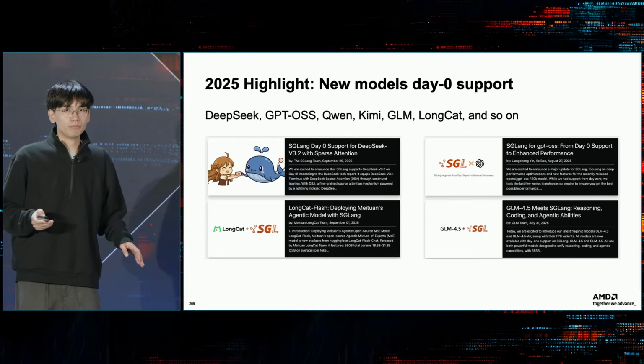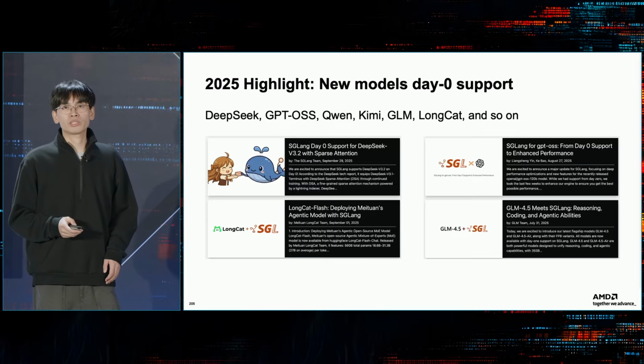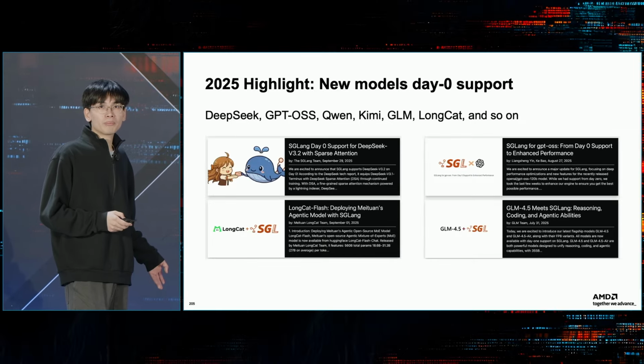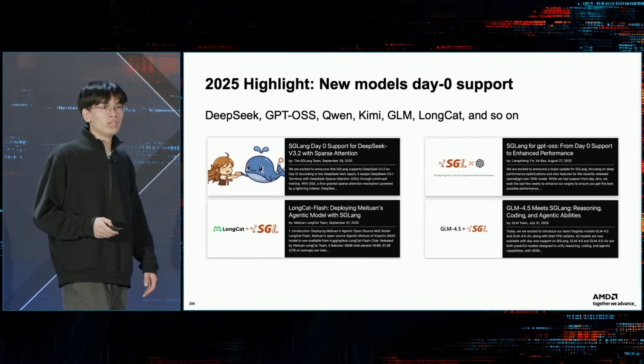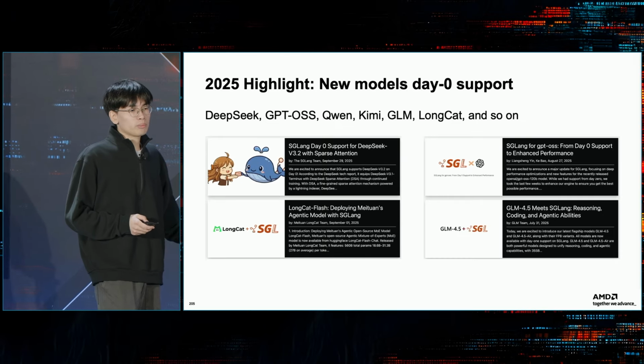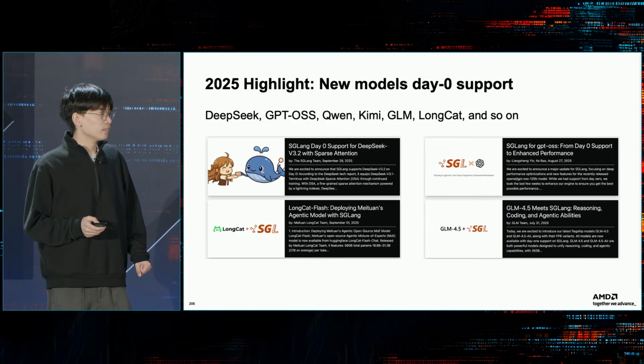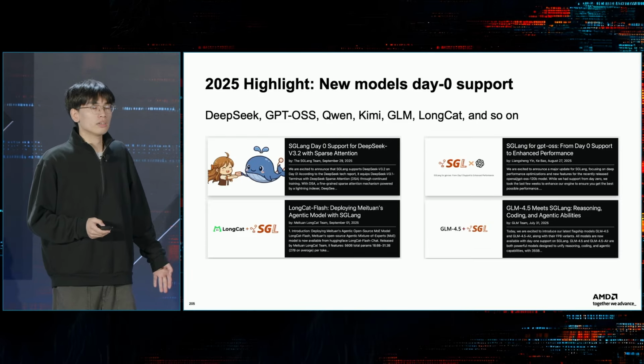SGLang, I think, is a very popular open source framework, and when the frontier labs want to open source their big models, they will reach out to us, and we collaborate with each other. This year, we have supported DeepSeek, GPT-OSS, Qwen, Kimi, GLM, Longcat, and so on. That's the community efforts.